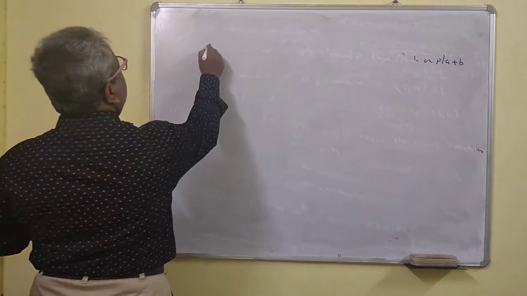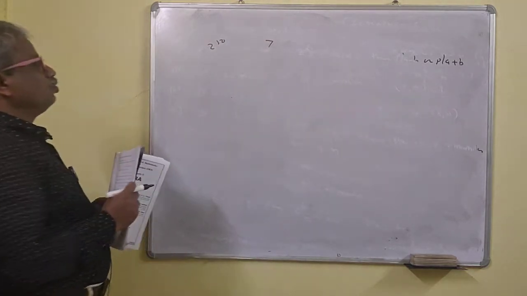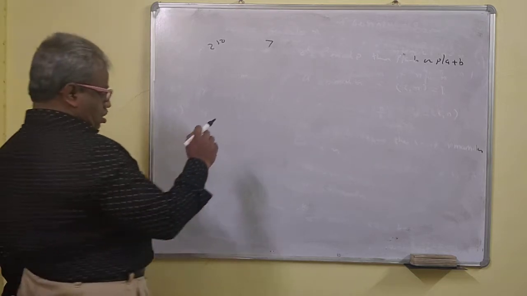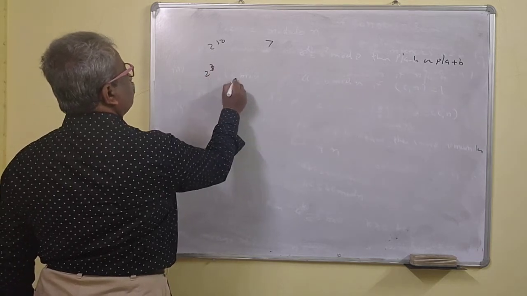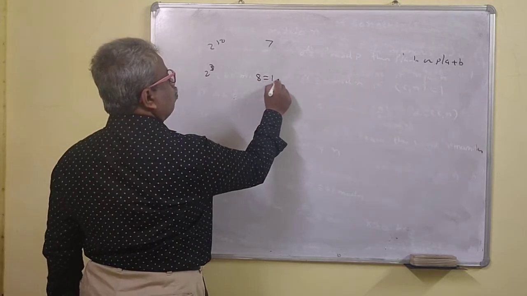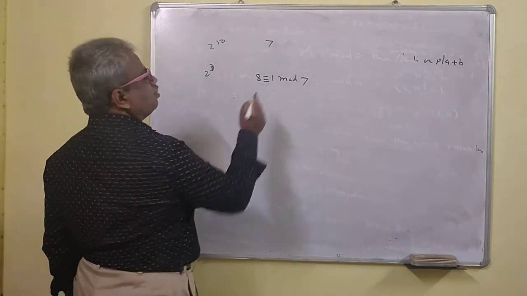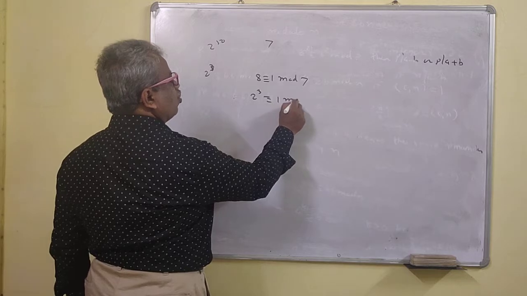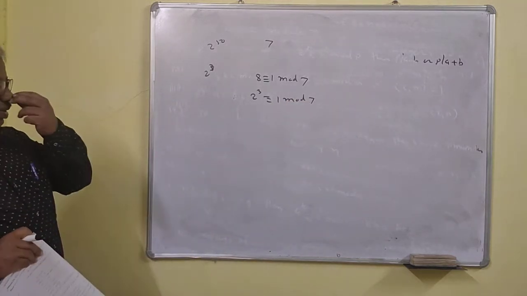Find the remainder when 2 raised to 50 is divided by 7. We want to find the remainder of this. So 2 raised to 3 is 8, right? So 8 is congruent to 1 modulo 7, because 8 minus 1 is 7. So that means 2 cube is congruent to 1 modulo 7.